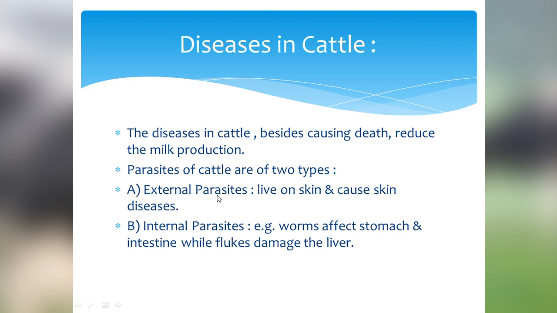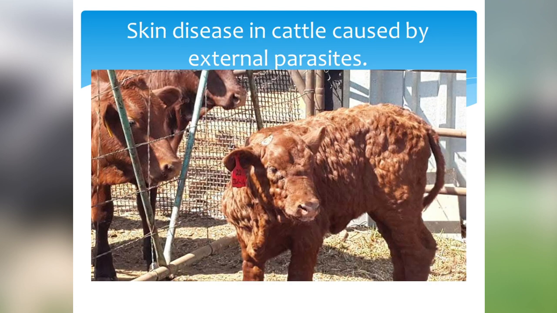The first type is external parasites. They live on the skin of the cattle and cause skin diseases. And the second type is internal parasites. They live inside the body of the cattle. For example, worms are found in the stomach and intestine, while the liver flukes are found in the liver of the cattle and they damage the liver. Here you can see the condition of cattle due to the skin disease caused by the external parasite.